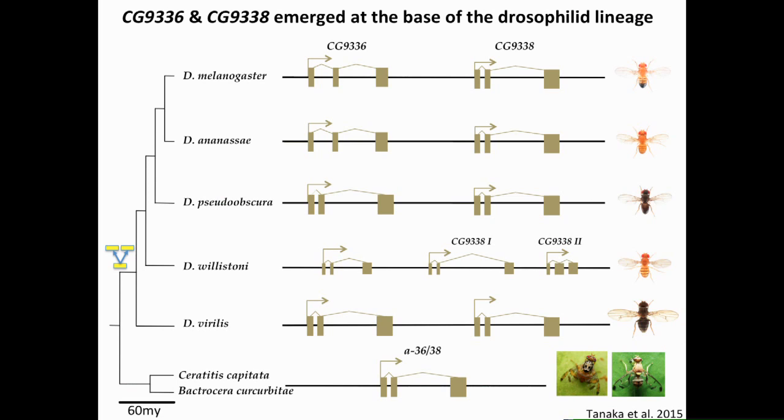So two copies can be found in all sequenced species of Drosophila, and an unduplicated ortholog can still be found in groups that are closely related to Drosophilids, such as the two sequenced species of tephritid flies, Ceratitis and Bactrocera.